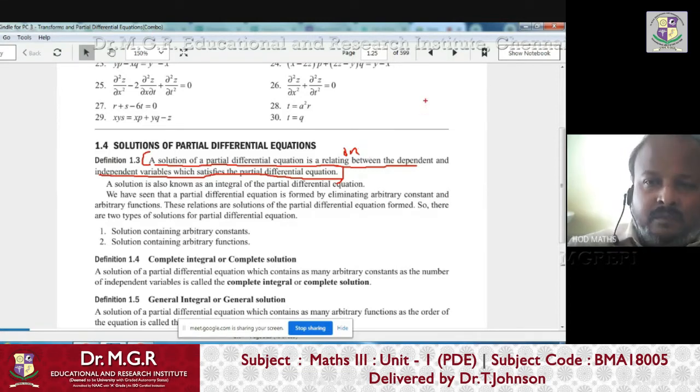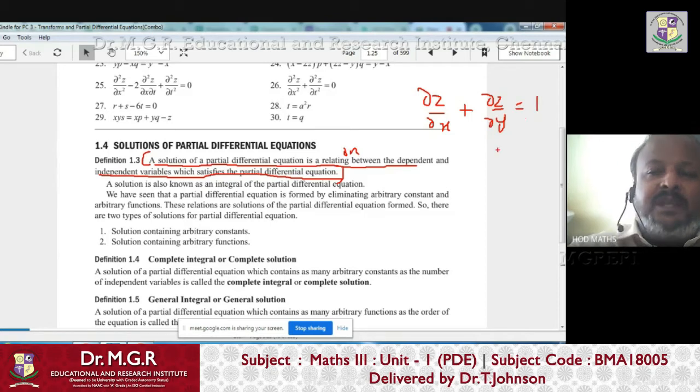Suppose you have a PDE of the form dou z by dou x plus dou z by dou y equals 1, right? So this is the PDE. Why is it called a PDE? Because this is an equation containing first order partial derivatives. So we call this a PDE, right?